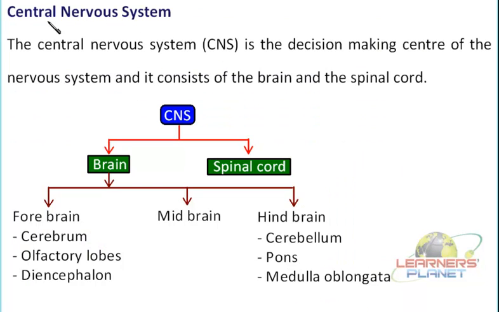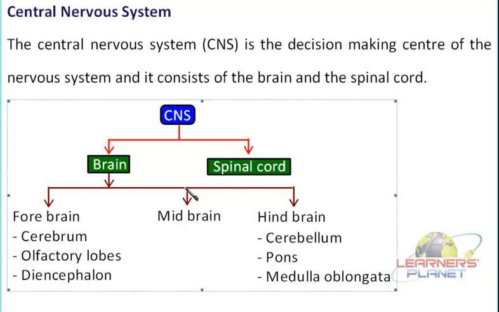So this central nervous system is actually known as the decision making center. It is the central part of the body, or we can say it is the directing unit of our system. In this particular system, we are actually able to control the various processes. We are able to put some common sense to various things. It is the intelligence center, the interpretation center, and then the command is given according to a particular message which is received here. So it is comprised of two main parts, that is brain and the spinal cord.